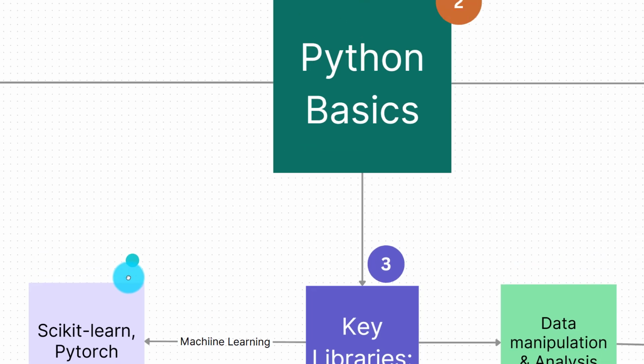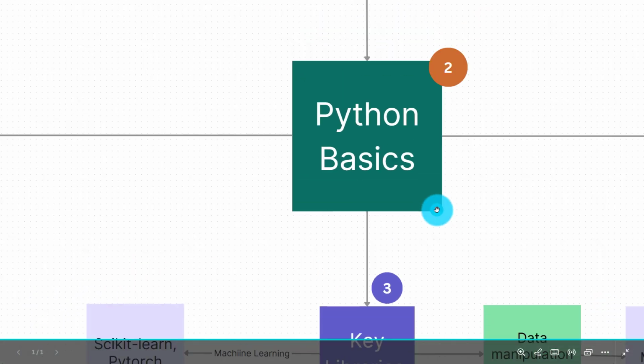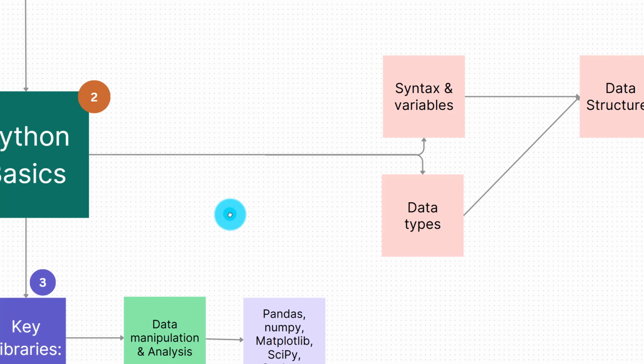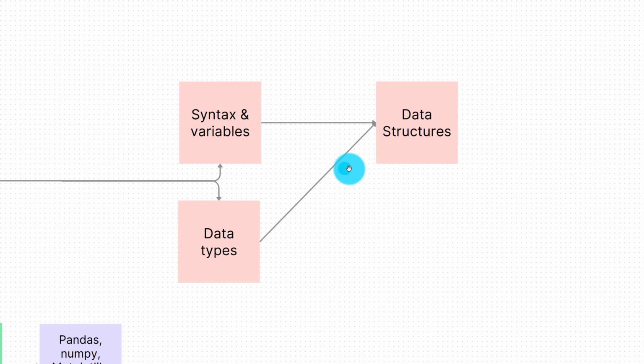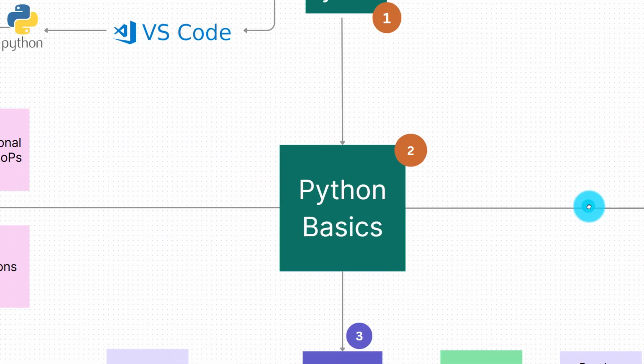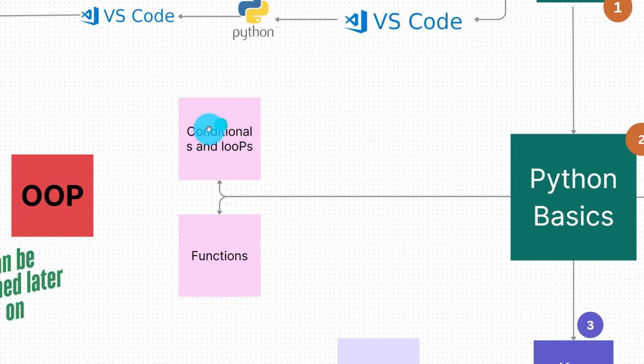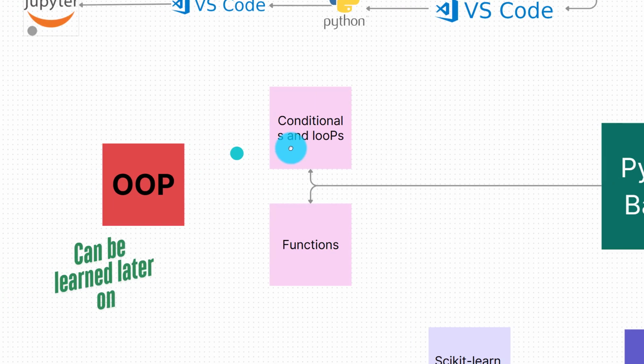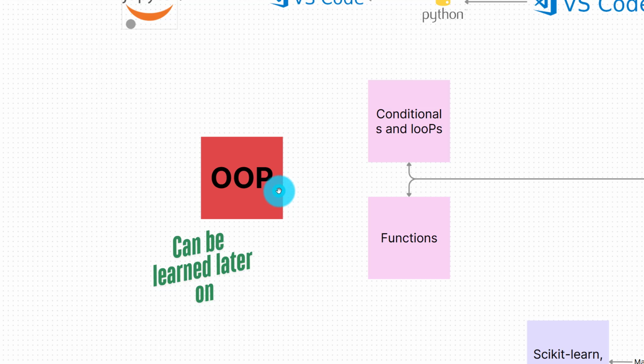Our next step will be for us to master the Python basics. For the basics, you master the syntax, understand variables, then from there you look at the data types. After looking at the data types, you go ahead and learn the data structures in Python. From there we shall proceed and look at what we call conditionals and loops, and of course you also look at functions. Some people may wonder, there is also what we call object-oriented programming, where you look at objects and classes.